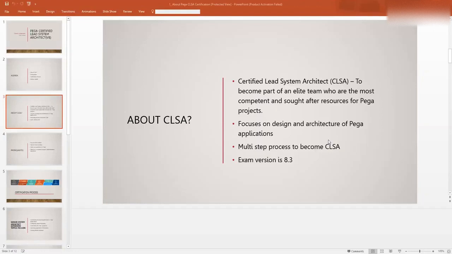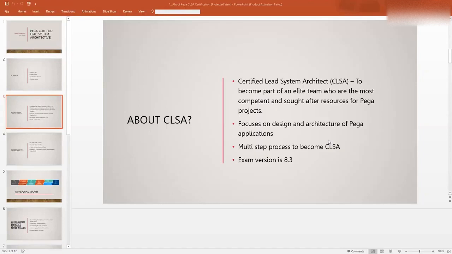You cannot talk about an authentication profile to a third-party integration team. You cannot talk about a report definition to a DB team because they don't know it. You understand what I'm saying, right?